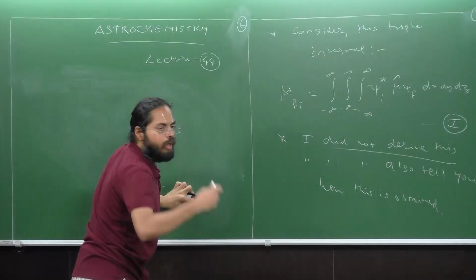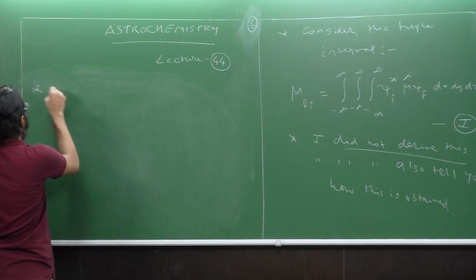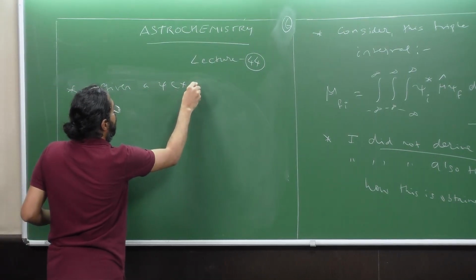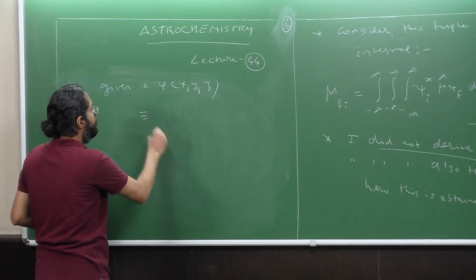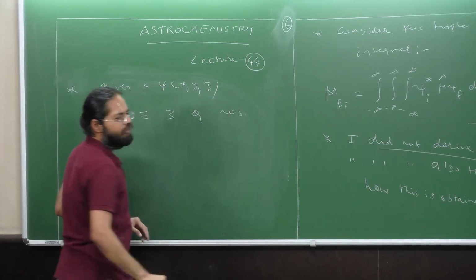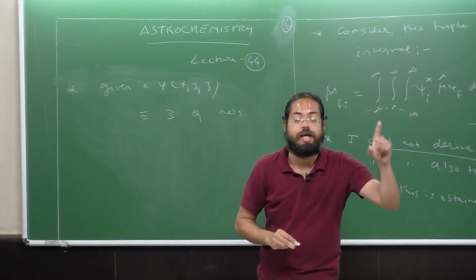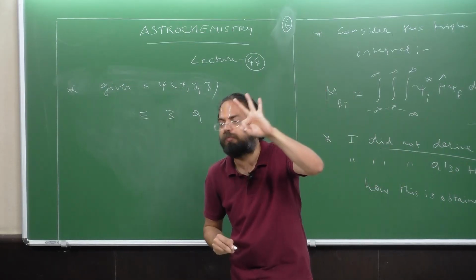All I was telling so far is that given a psi of xyz, we associate 3 quantum numbers. Just for example, if you consider the hydrogen atom you have been studying in your 11th and 12th standards, there are 3 quantum numbers associated with it.